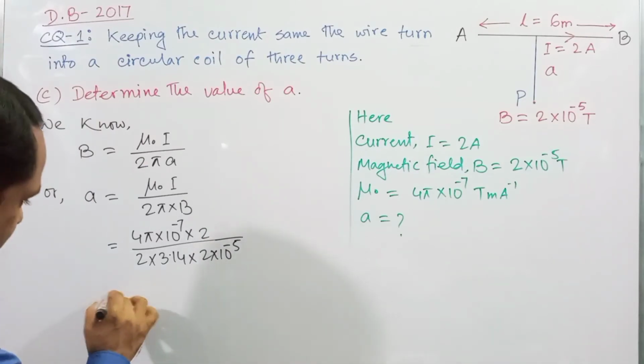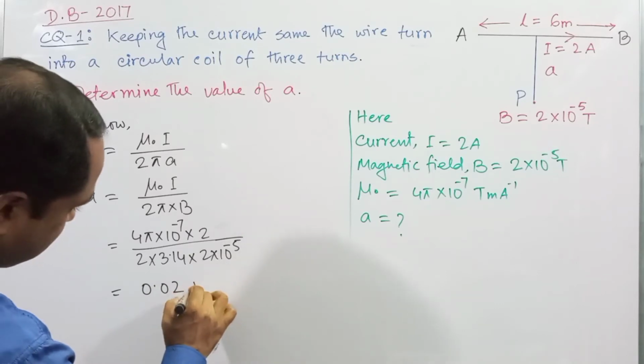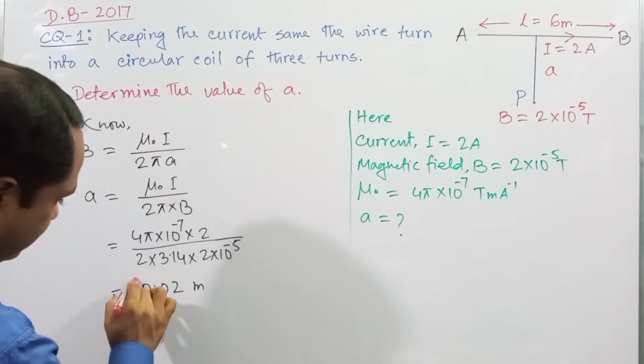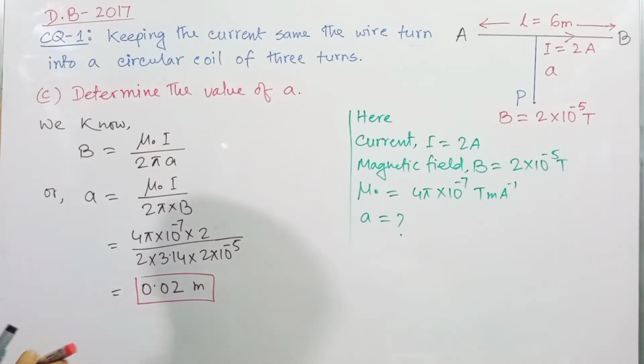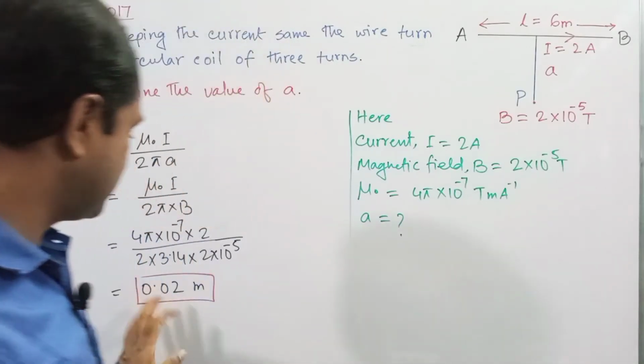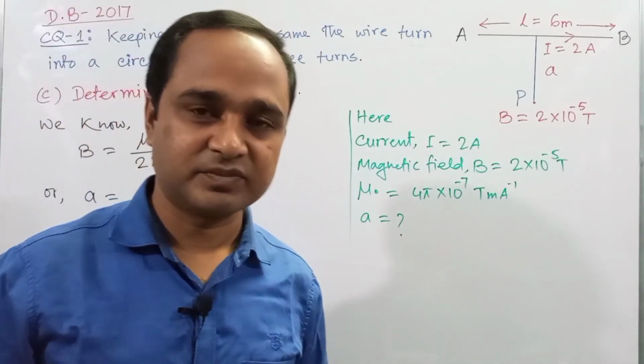And after the calculation you will get 0.02 meter. So this is the value of A, that is the point P is situated at a distance of 0.02 meter from the current carrying conductor, right?